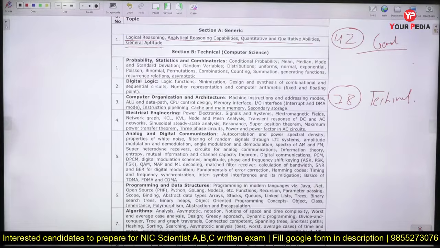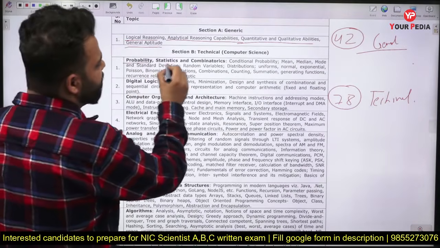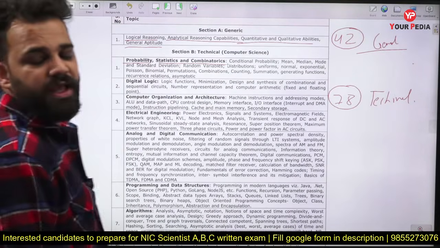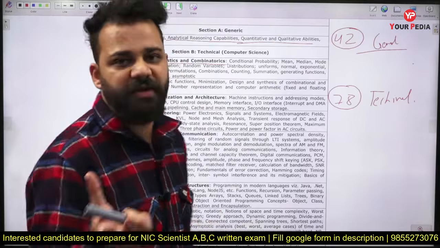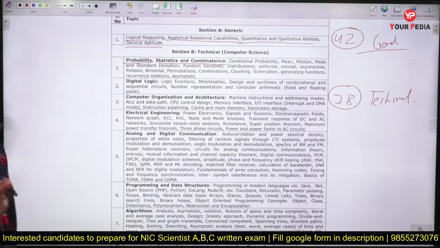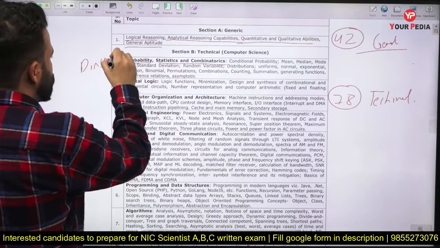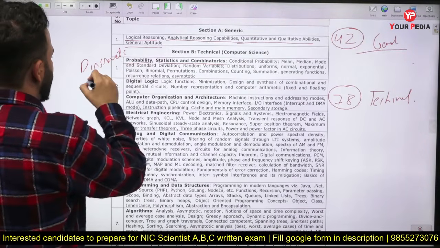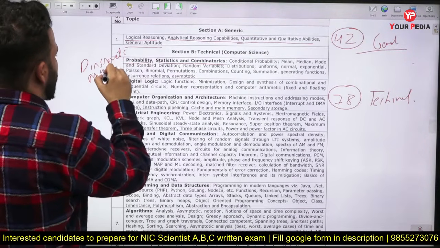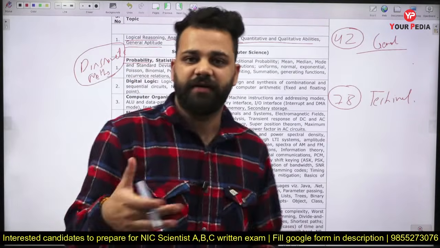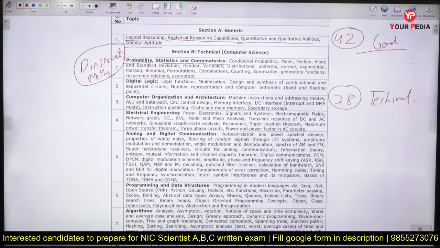So first is probability, statistics, and combinatorics. Now you have probability, statistics, and combinatorics here, but if you look into the previous year paper, you will find some questions which are from discrete mathematics also. So you need to keep in mind that they can also ask questions from discrete mathematics, which is logics, graphs. They can ask these type of questions also.